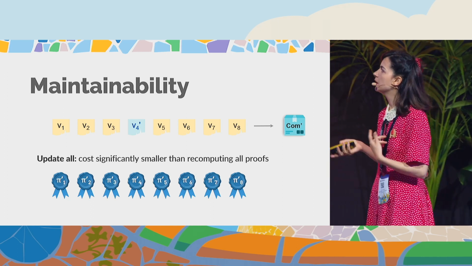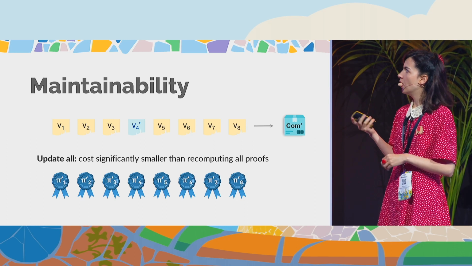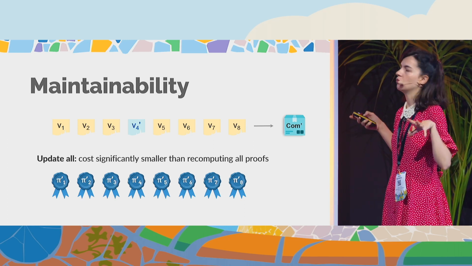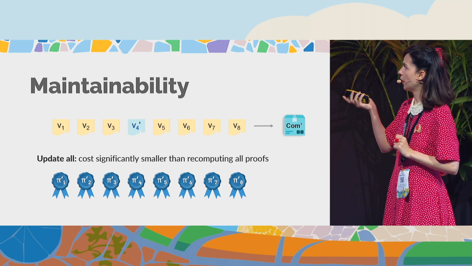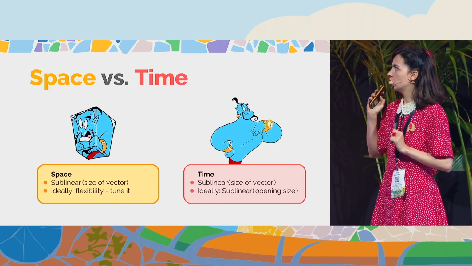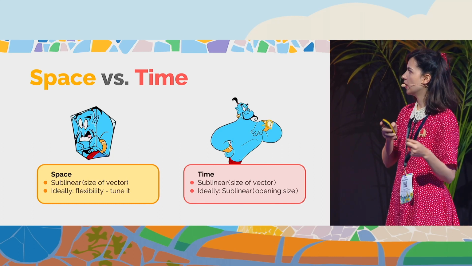And maintainability asks us to update all proofs at a cheaper price than just recomputing all proofs or updating them one by one. Okay? So it's very important for the updates. And to just recap what we are hoping for here, we would like to trade space for time.